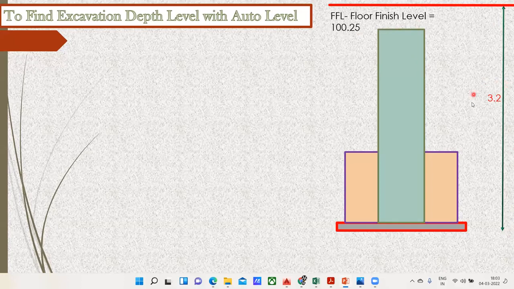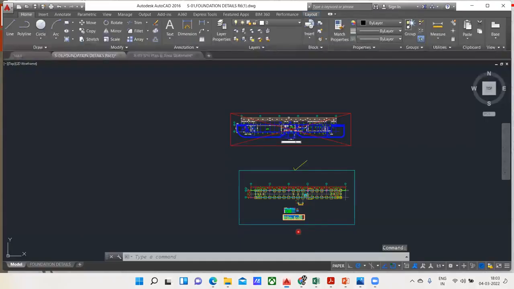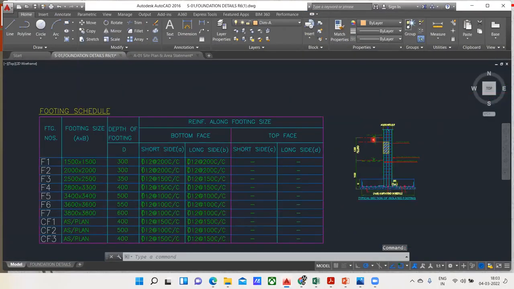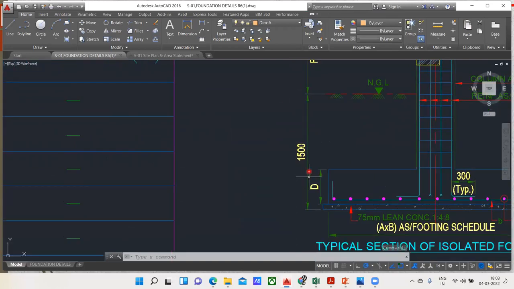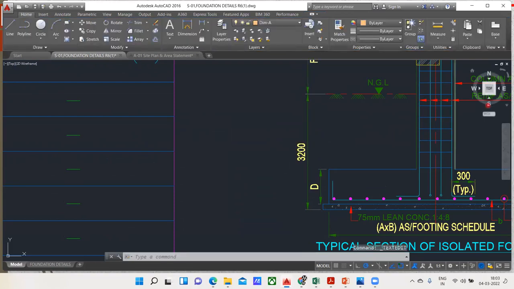Now let us say from here to here is the depth of excavation. In the structural drawing, they have given it as 3.2 meter. In our drawing here, how much did they give us? They had given it as 1.5 meter, isn't it? Let us consider it is not 1.5 meter for the time being. I'll make this 3200 mm. Now let us say for this particular footing, from the natural ground level to the bottom of the PCC, it is 3200 mm.